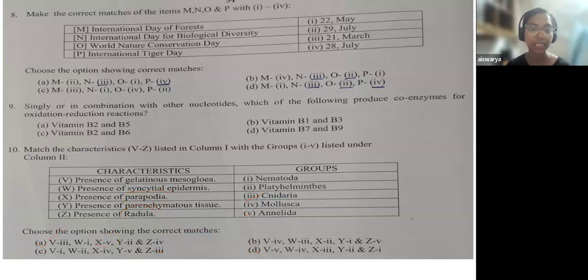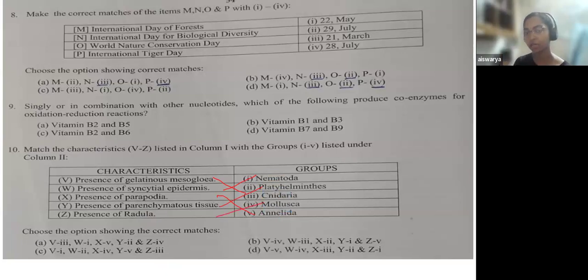The presence of gelatinous mesoglea is found in cnidarians. Then the presence of syncytial epidermis is found in nematoda. Then presence of parapodia in annelida. Then presence of parenchymatous tissue in platyhelminthes. Then presence of radula is in mollusk.